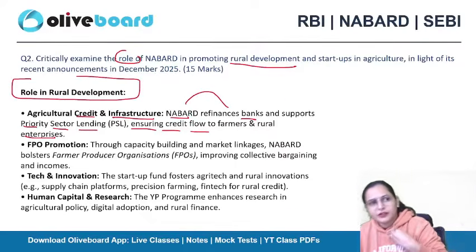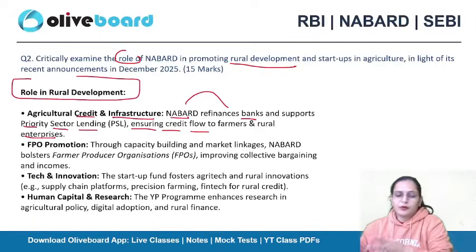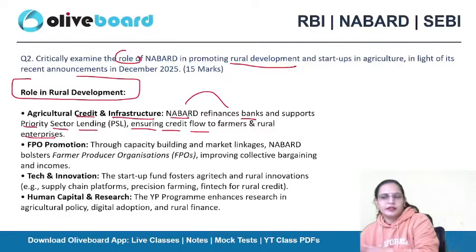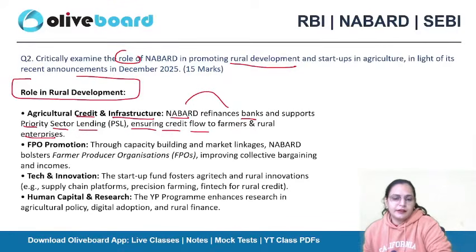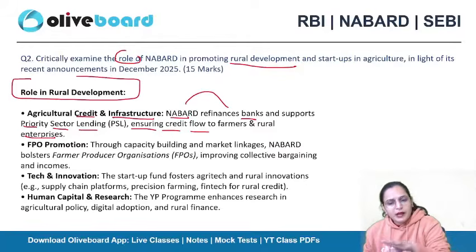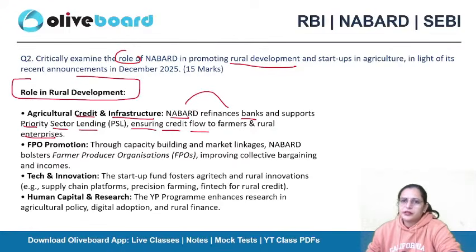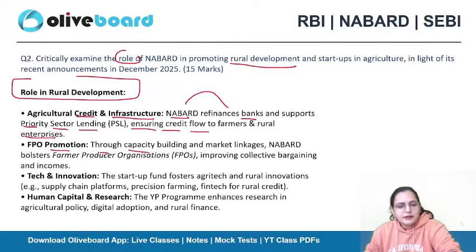NABARD helped me as an individual because I am employed there to act as a linkage so that they will get the funds on time and can utilize all that fund in the agriculture field so that they can get a good livelihood. So NABARD is ensuring the credit flows to the farmers and the rural enterprises so that they work well. FPO promotion, that is farmer producer organizations promotion, through capacity building and market linkages.